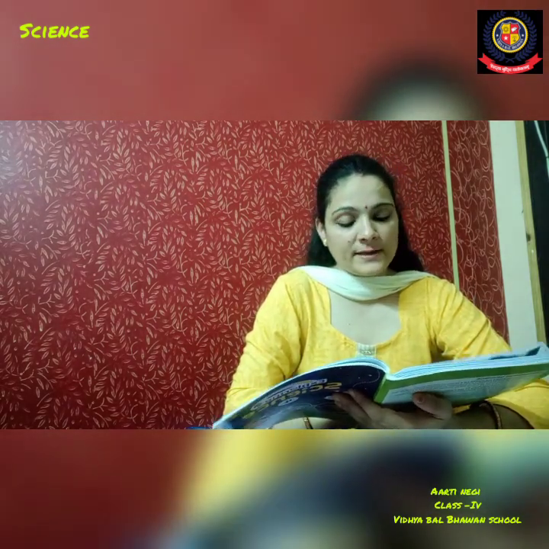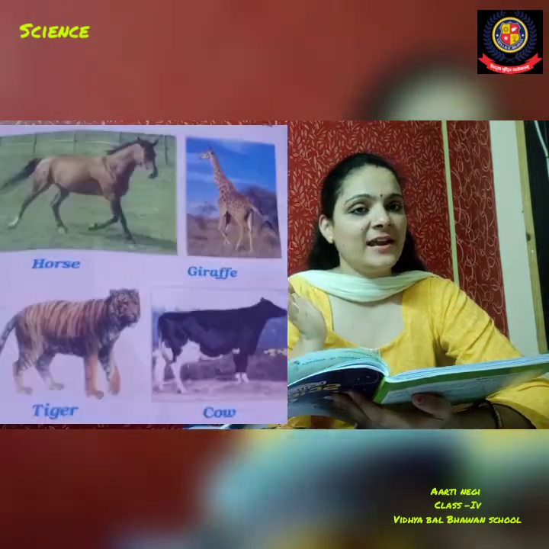Okay, come to the term again, that is adaptation. Already I have explained the term adaptation, that is adaptation is a process of adjustment of an animal or a plant according to its surrounding environment. In that environment, its body gets accommodated accordingly. Now we are moving ahead with today's first topic, that is terrestrial animals.